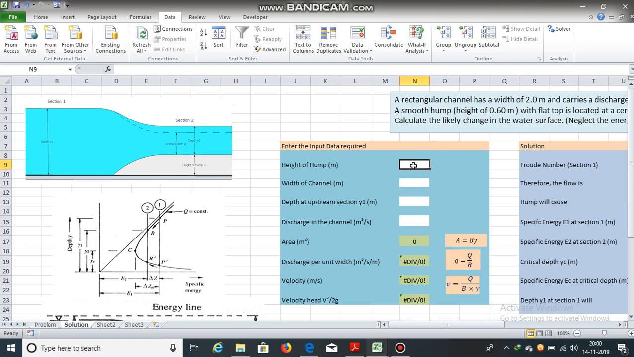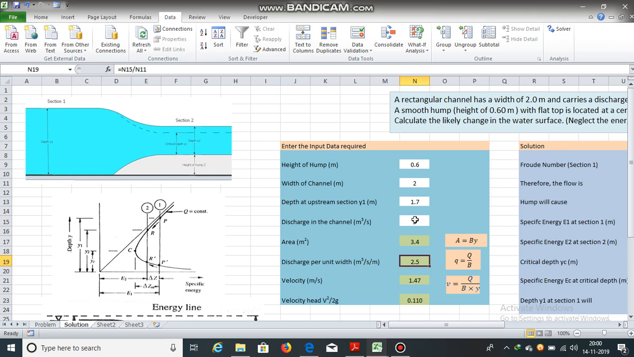Now, height of the hump is 0.60 meters. Width of the channel is 2 meters. Depth at the upstream section is 1.7 meters. Discharge is 5 meter cube per second. Area equal to B into Y, where B is the width and Y is the depth. So we get the area equal to 3.4 meters square.